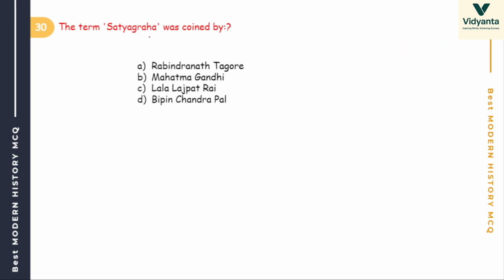So next one. The term Satyagraha was coined by. Who coined the term Satyagraha? The options are Rabindranath Tagore, Mahatma Gandhi, Lala Lajpat Rai and Bipin Chandra Pal. Term Satyagraha. Truth or non-violence? Truth. The main meaning of Satyagraha, truth and non-violence. Everybody knows that is Mahatma Gandhi.